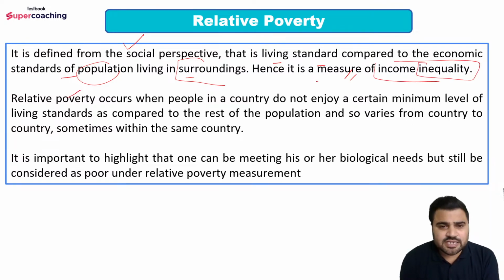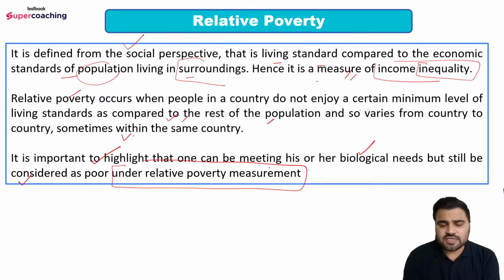Relative poverty occurs when people in a country do not enjoy a certain minimum level of living standards as compared to the rest of the population, and so varies from country to country, sometimes within the same country. It is important to highlight that one can be meeting his or her biological needs but still be considered as poor under relative poverty measurement.